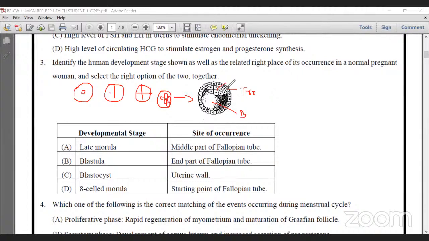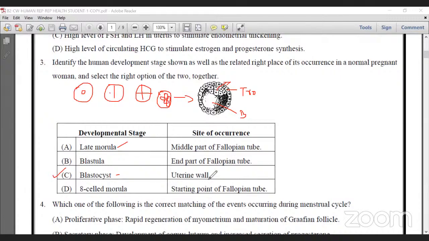The inner cell mass develops into the future embryo. We can easily understand by following these development stages. Late morula stage is like this, but here it is not. Actually, the option is C, blastocyst, which occurs in the region of the uterine wall at the time of implantation.